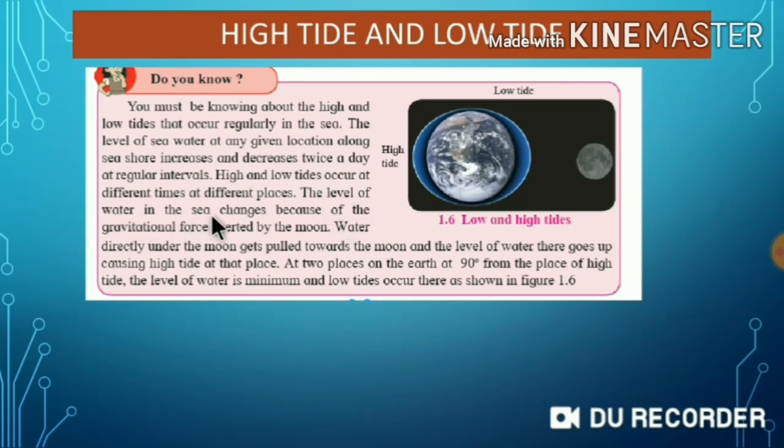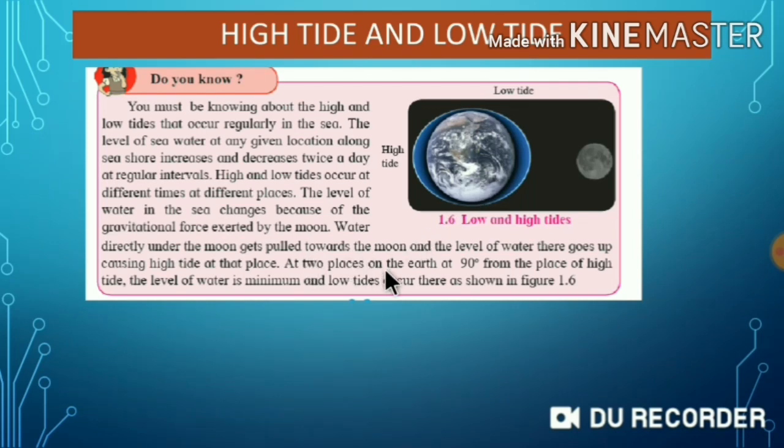The level of water in the sea changes because of the gravitational force exerted by the moon. So the moon's gravitation is exerted here on the earth. The water directly under the moon gets pulled towards the moon, and the level of water goes up. You can see the difference here. The level of water goes up, causing a high tide. And here you can see the low tide. High tide because it is near the moon, here the low tide.